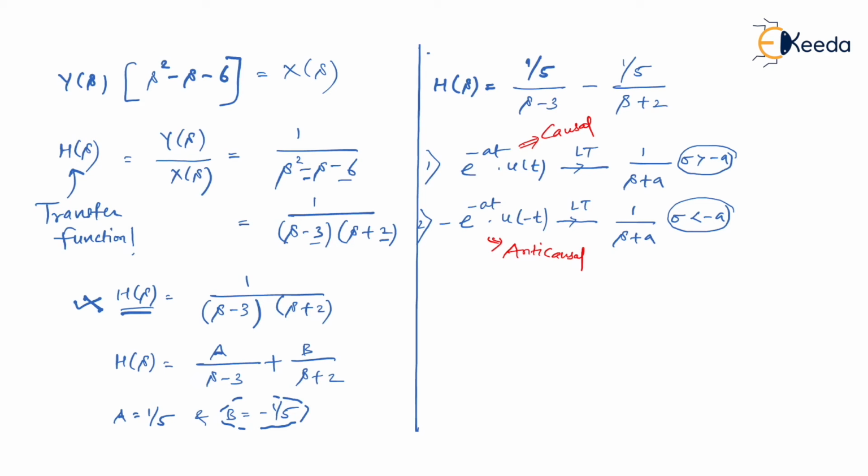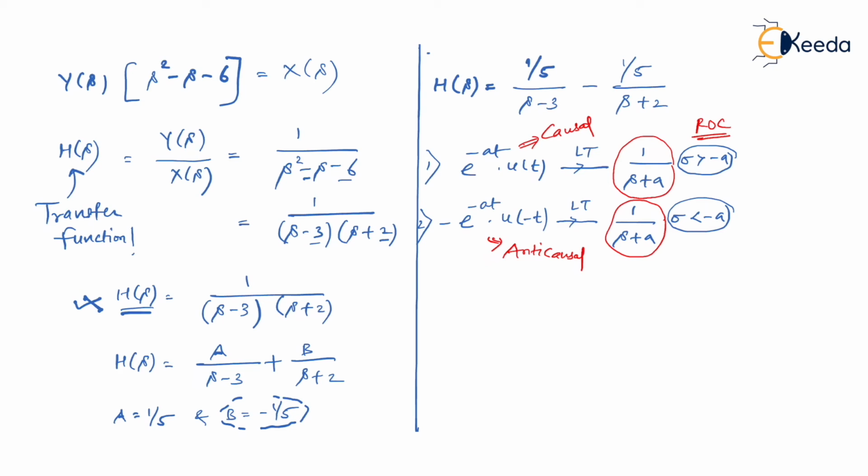As you can see, in both the cases I got the common Laplace transform, 1 upon s plus a. The only difference is the ROC. Is that right? Now listen to my question very carefully. If the function is given in time domain, it is easy to get the Laplace transformation along with the ROC. But if they ask you the inverse Laplace, then it becomes quite difficult. See why it becomes difficult?